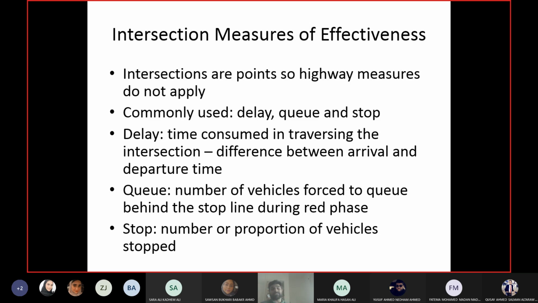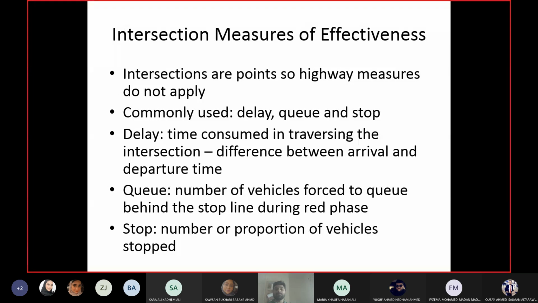So it doesn't have a length, meaning density cannot be used. Density needs length. Okay. Then you can say, why don't we use speed? Now at an intersection, speed cannot be used because you are supposed to stop, right? So if you use speed as a measure, then all vehicles will be going at a very low speed. So speed cannot be used as an effectiveness measure. So the most commonly applied effectiveness measures for intersection are delay, queue, and stop.